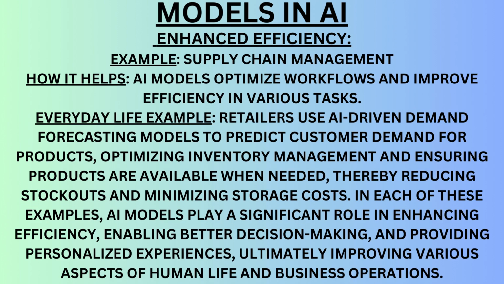Enhanced efficiency example: supply chain management. How it helps: AI models optimize workflows and improve efficiency in various tasks. Everyday life example: retailers use artificial intelligence driven demand forecasting models to predict customer demand for products, optimizing inventory management and ensuring products are available when needed, thereby reducing stockouts and minimizing storage costs.